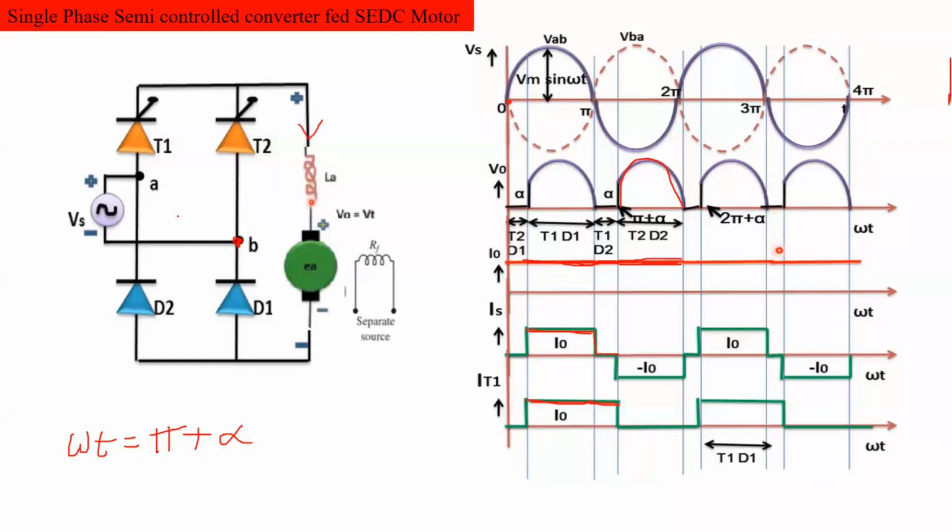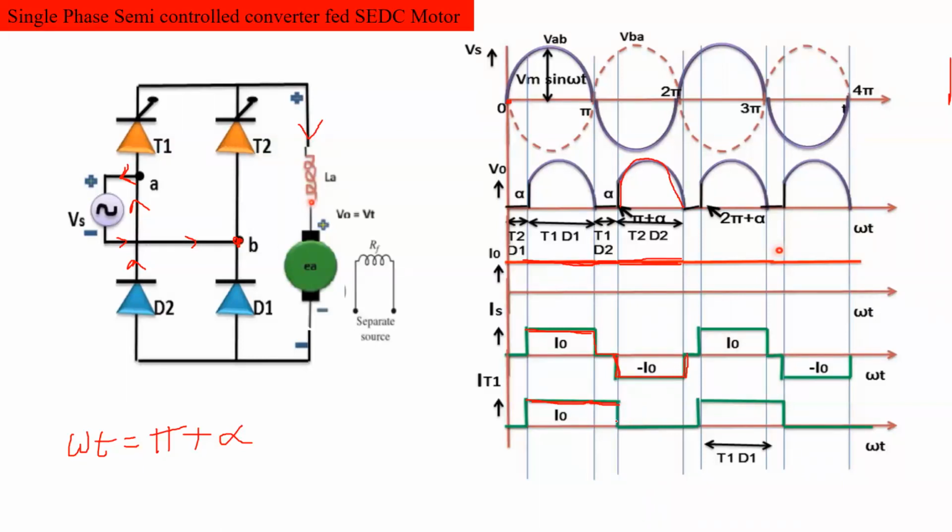The current through the load is constant. But the supply current, in which direction is it flowing? In this direction, इस direction में current flow हो रहा है, means reverse direction में. So the current is flowing through the supply terminals in the reverse direction. That's why we have drawn it negative.